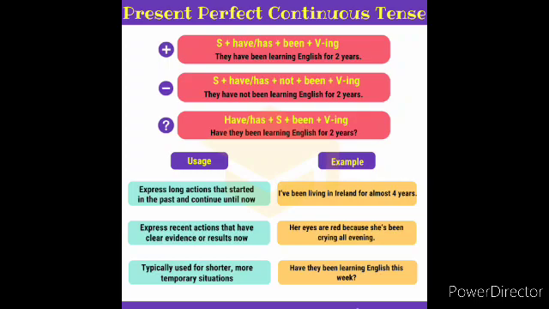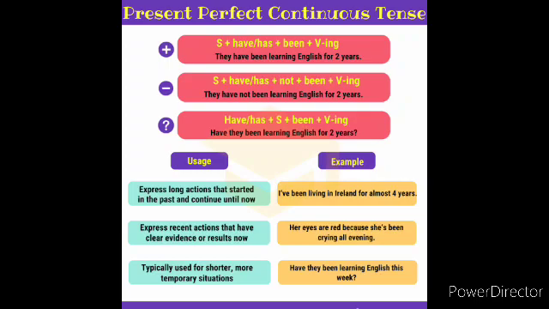So see the sentence here. Have they been learning English for 2 years? Here, as the subject is in plural form, we are using have. If the subject is singular, we have to use has plus been plus verb plus ing, that is learning English for 2 years. So this is the interrogative sentence. As it is interrogative, we should end with a question mark.